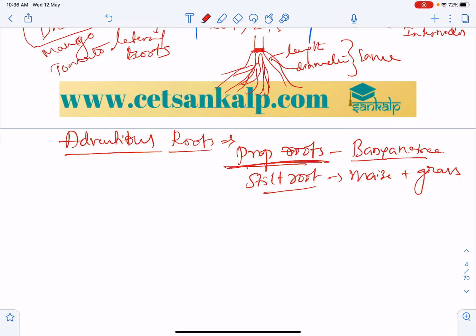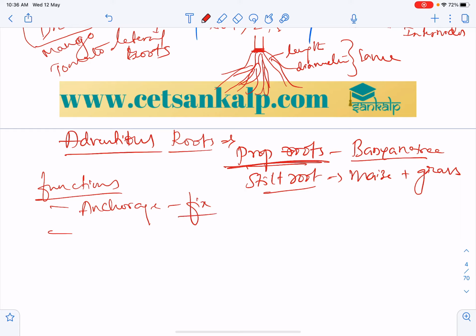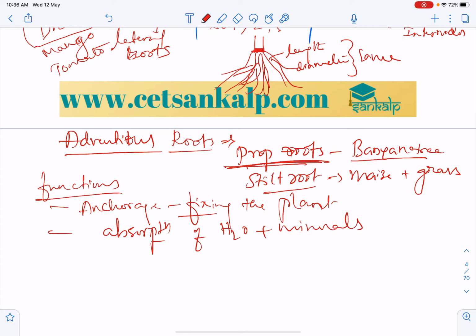So what is the function of the root? The major function is anchorage, which supports the plant and fixes the plant. Next, it helps in absorption of water and minerals, which is very important.